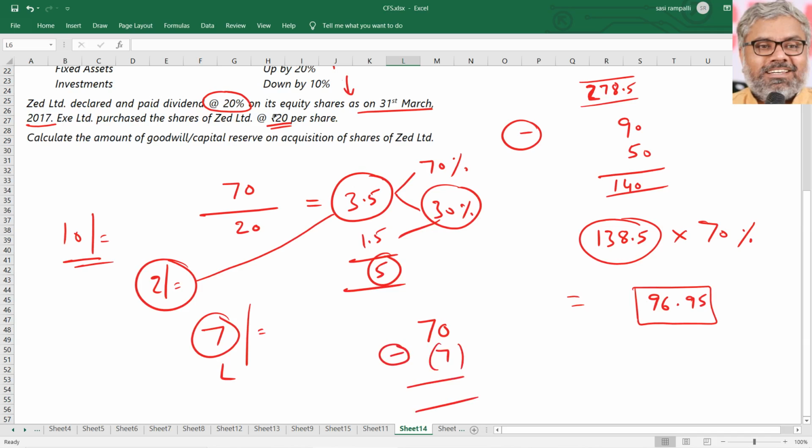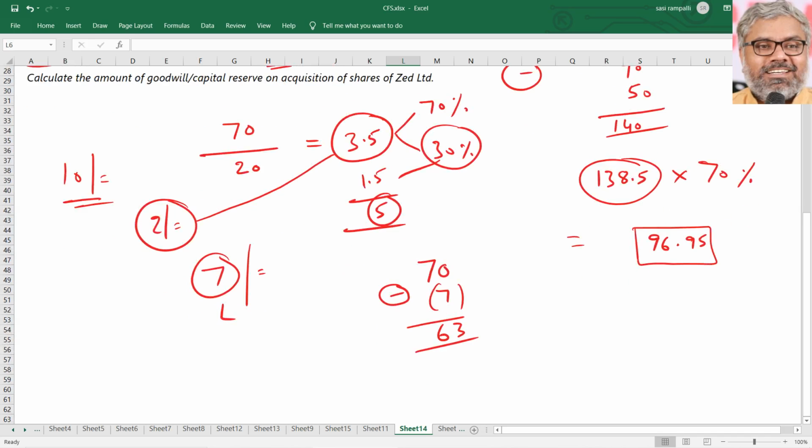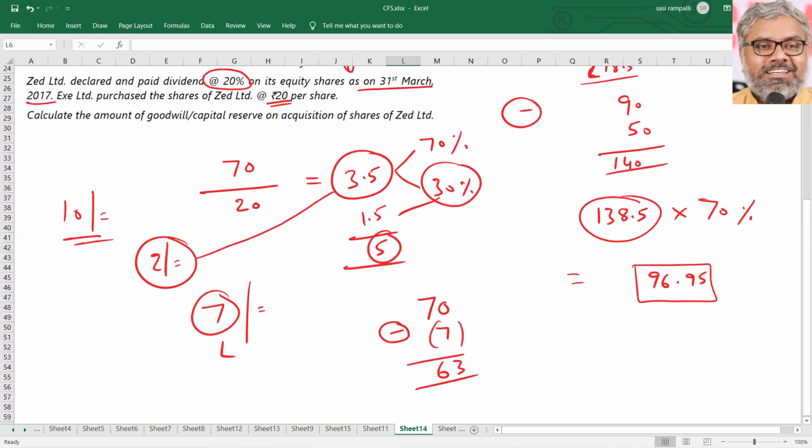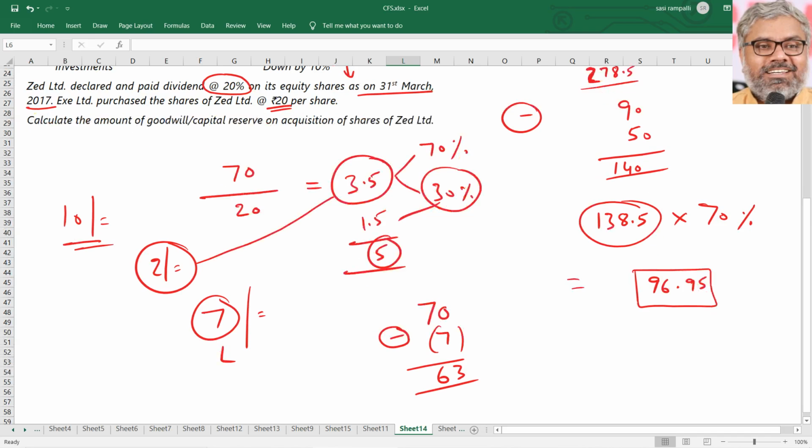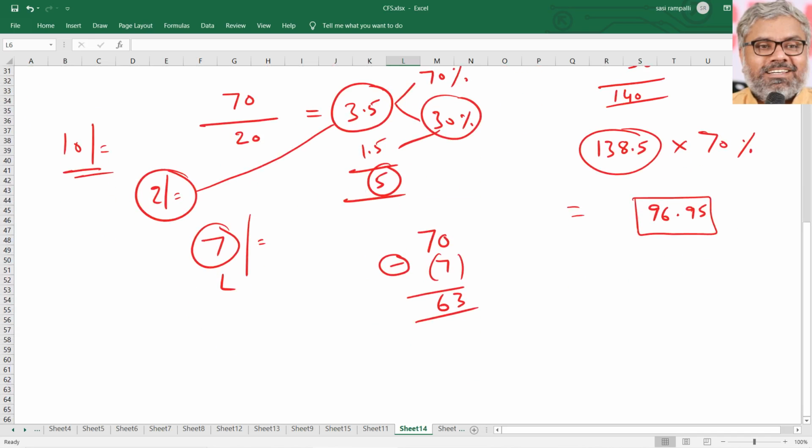So what is the real cost of investment for X Limited is only 63 lakhs, not 70 lakhs. Though it has paid 70 lakhs, it has got in return the dividend of 7 lakhs also, which is a pre-acquisition dividend that is reduced from the cost of investment.